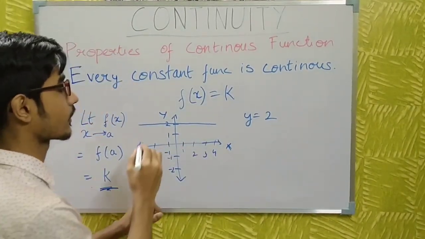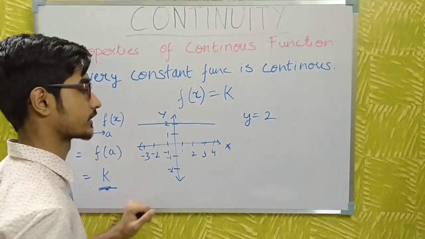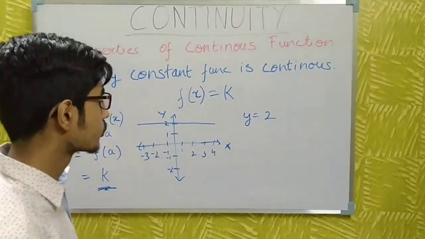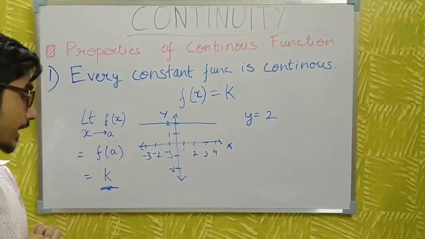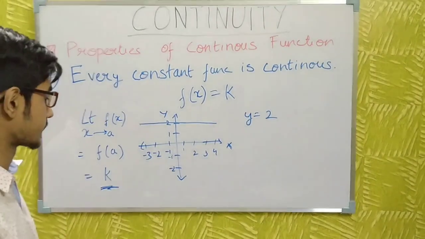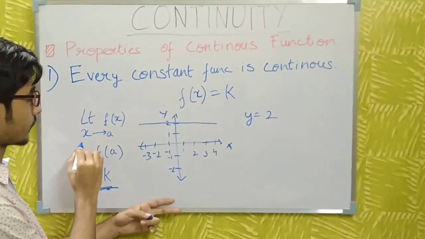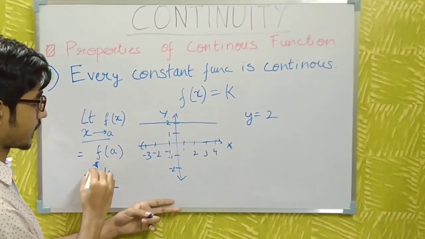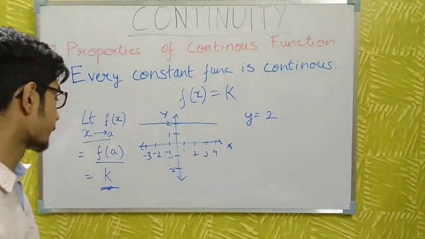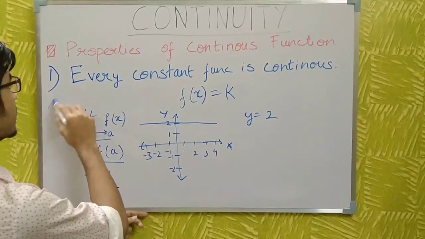As you can see, this is a continuous function as well as a constant function, because there is no break in this graph. So I can prove from here that every constant function will be continuous. As you can see, the limiting value of this function will be equal to the functional value at that point. Let that point be a. So the first property is proved.